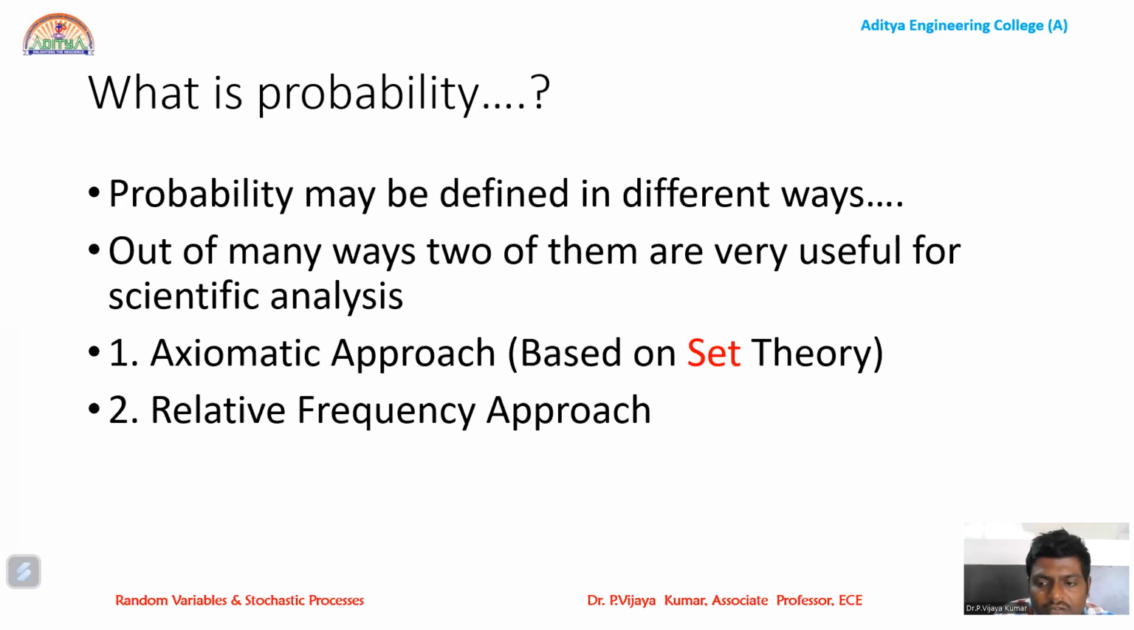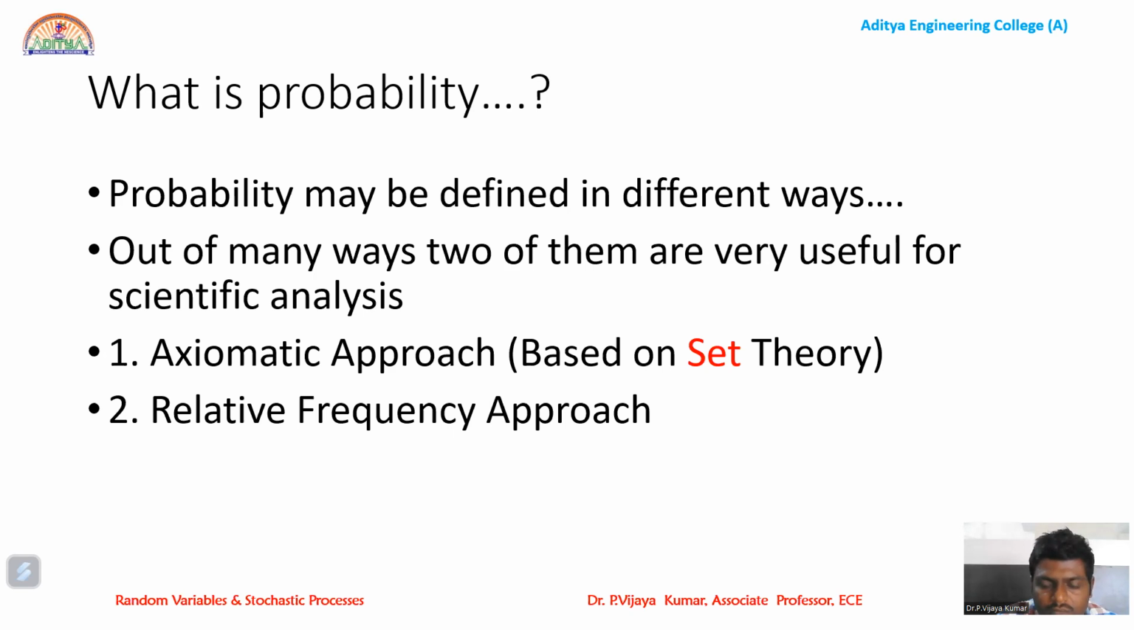So probability can be defined in many ways. There are different approaches where we can define the probability: classical approach, relative frequency approach, axiomatic approach. Among all these approaches, the axiomatic approach is the updated approach and it is the best approach. It is based on set theory. It will overcome the drawbacks of the relative frequency approach and the classical approach.